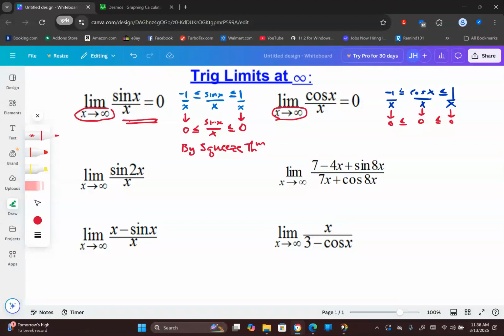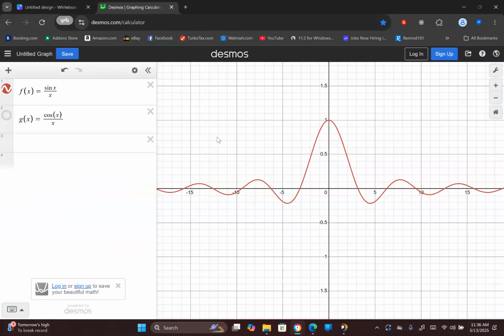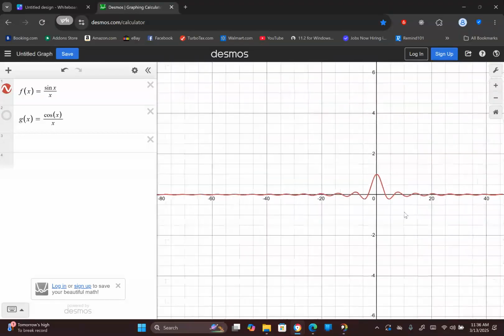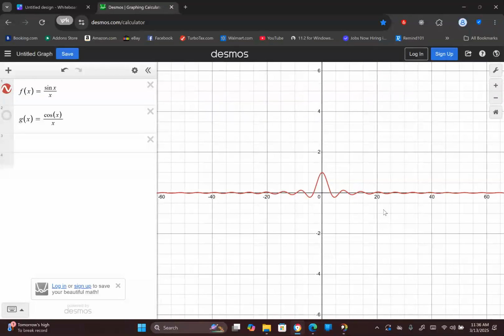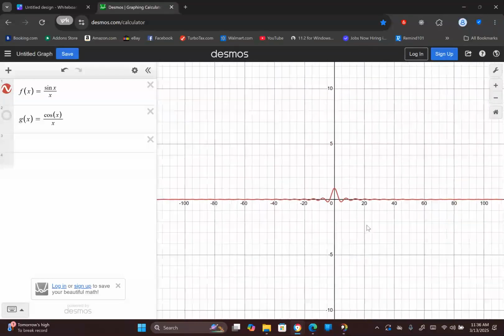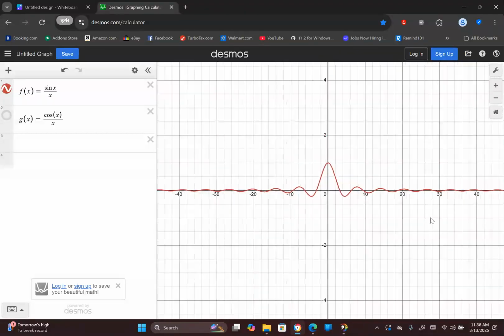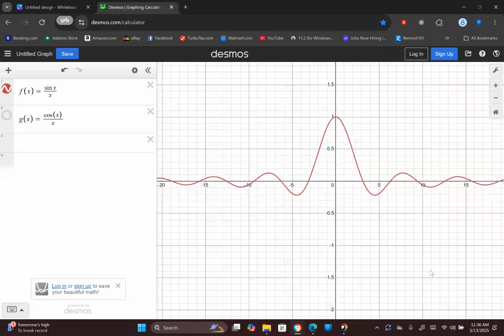Now, when you take a look at the graph, I'm going to show you the graph of sine of x over x. I hope you notice in the middle it goes up to 1, but as I move further and further to the right, that wave gets less and less. And if I zoom out, you can tell as I go to infinity or negative infinity, it's getting smaller and smaller and smaller. Those waves are actually approaching 0. And I'm going to get back to that window I was in before.